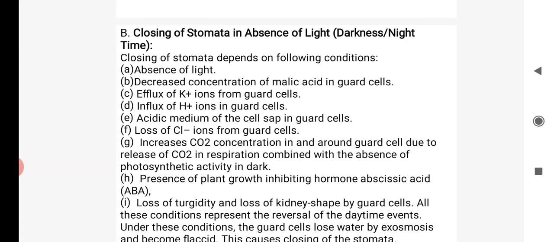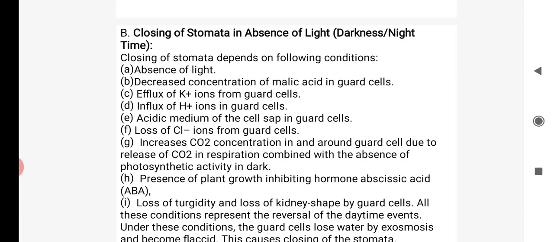Then what is the opposite mechanism, or vice versa mechanism, of closing of stomata? First condition, absence of light decreases the concentration of malic acid in the guard cell, efflux of K plus ion, influx of H plus ion, acidic medium in the cell sap, that means pH is reduced, loss of Cl ion from the guard cell, increases the CO2 concentration around the guard cell.